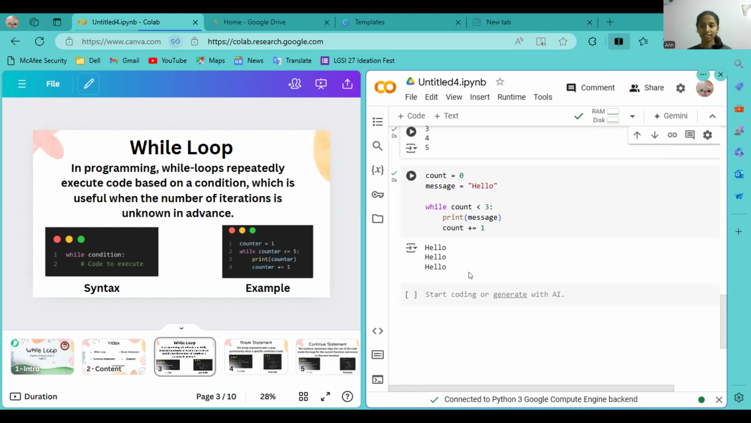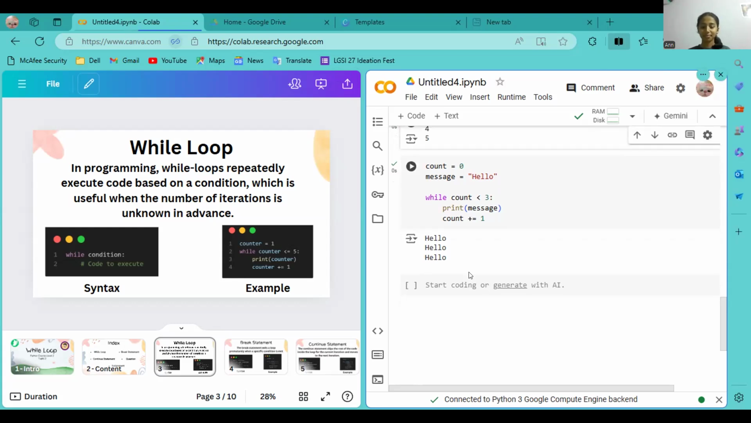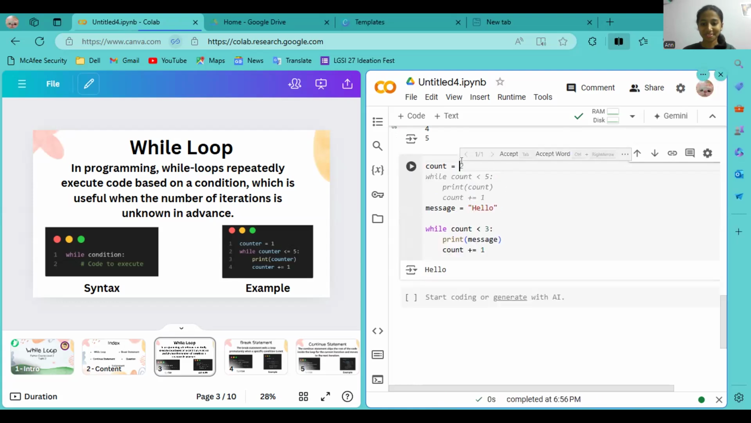Can you please explain who is the next one? Nitish, can you please explain this? Do you have any other programs for while? Not right now, but if you give me some time, I'll do it. You just give the count as 2. Make it count equal to 0 only, while count is less than 2.